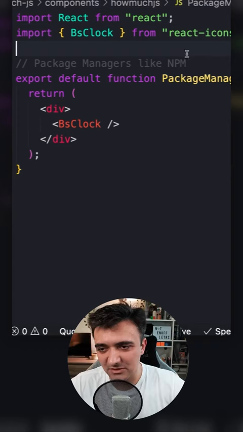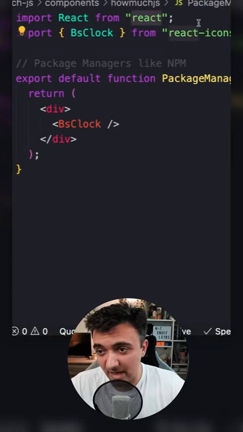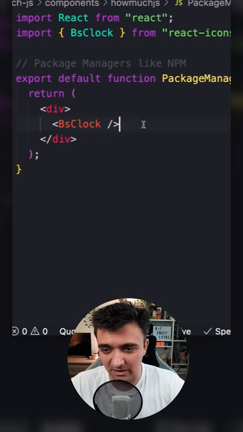Number 5 is package managers, so NPM. React itself is going to be a package, and you're going to want to be able to do stuff like this. So like I have this React icons package so that I can use icons.